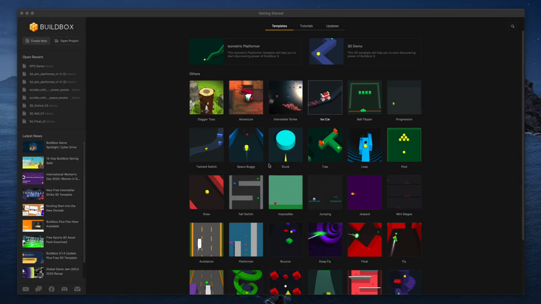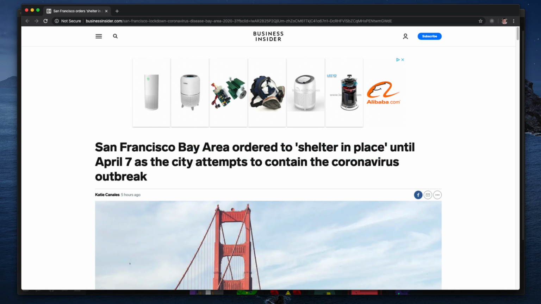So I'm going to shoot over to my computer here and show you guys how to make a game from scratch using Buildbox. Ladies and gentlemen, here I am making quarantine jokes. And literally, in between the time I shot that fast video on my iPhone and walked over to the computer, I had a notification that people in San Francisco cannot leave their house for 3 weeks, unless it's to get groceries or something really important. Hospital, bank, and that's about it.